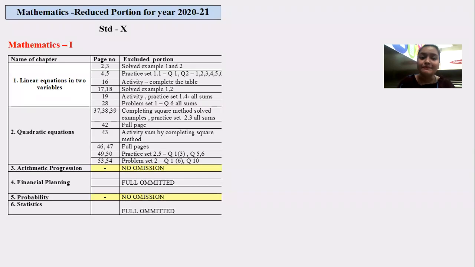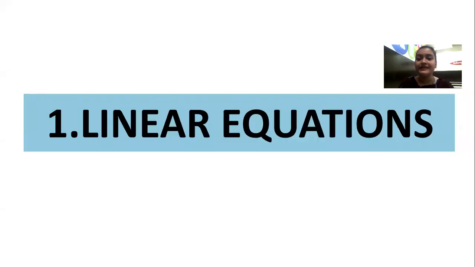Now, there is one more confusion till date. Ma'am, what is the reduced portion? Is this sum excluded or included? So here is a complete summarization of your excluded portion. Just remember, arithmetic progression and probability has no omission. Financial planning and statistics are completely omitted, and selective sums of linear and quadratic have been excluded. It is mentioned over here. You can just take a picture of it. Okay, now proceeding with few sums of all the important chapters.